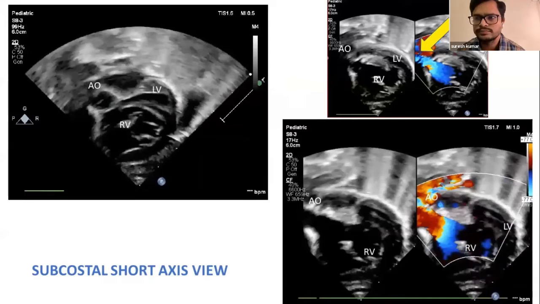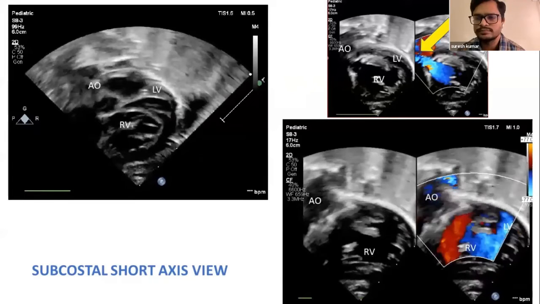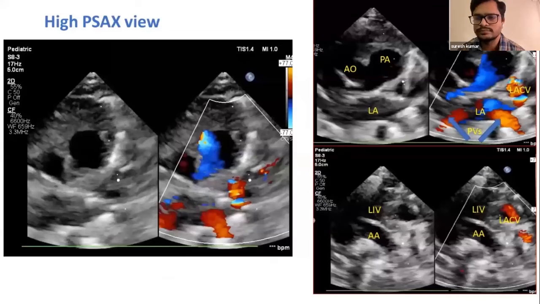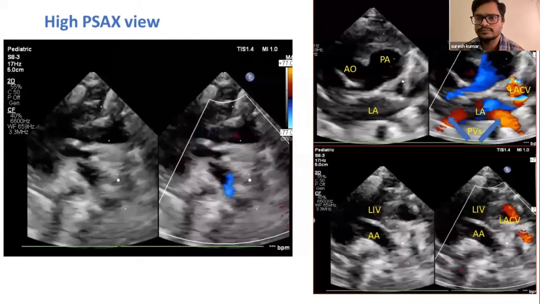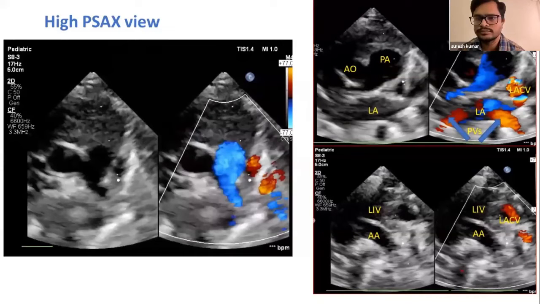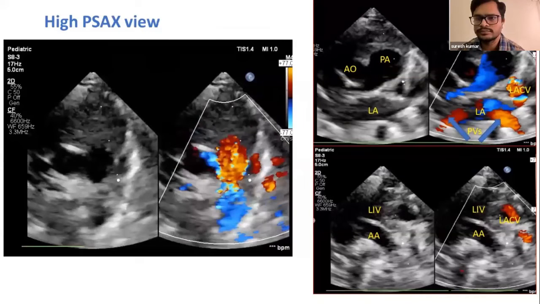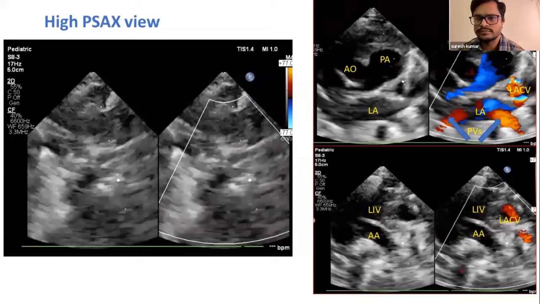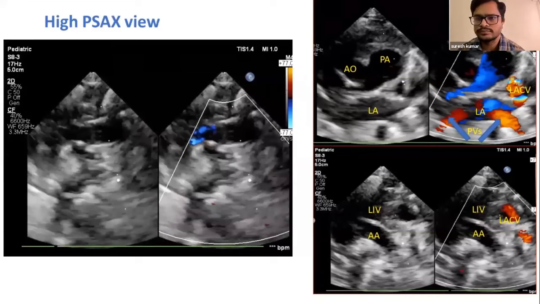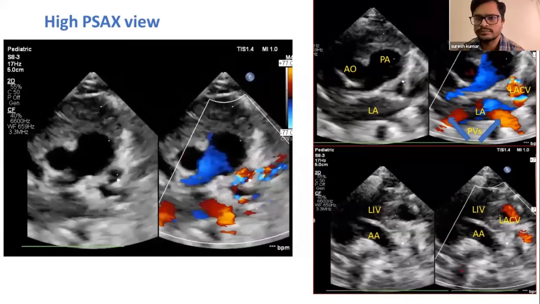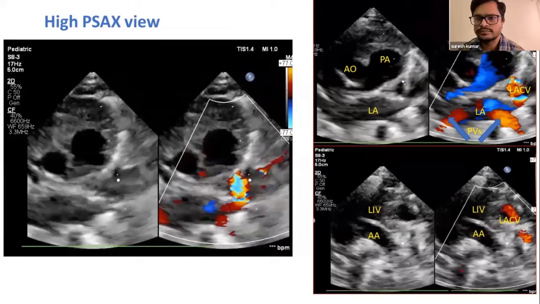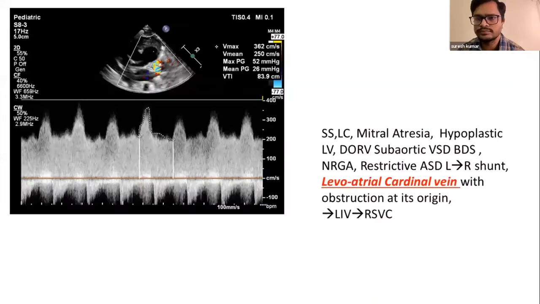These are the high parasternal short axis view images showing normal drainage of the pulmonary veins into the left atrium. We can also notice a decompressing vein, which is called the levoatriocardinal vein, arising from the left atrium and draining into the left innominate vein. We can also notice there is a turbulence at the origin of the levoatriocardinal vein where it is crossing the left pulmonary artery. A continuous wave Doppler at the level of obstruction in the levoatriocardinal vein was showing a gradient of 52 by 26